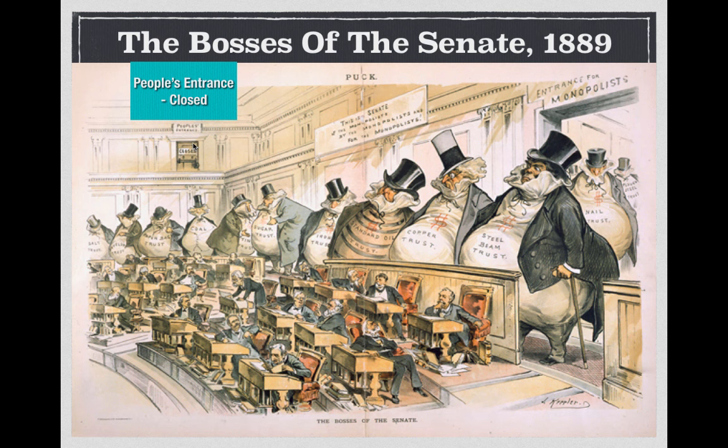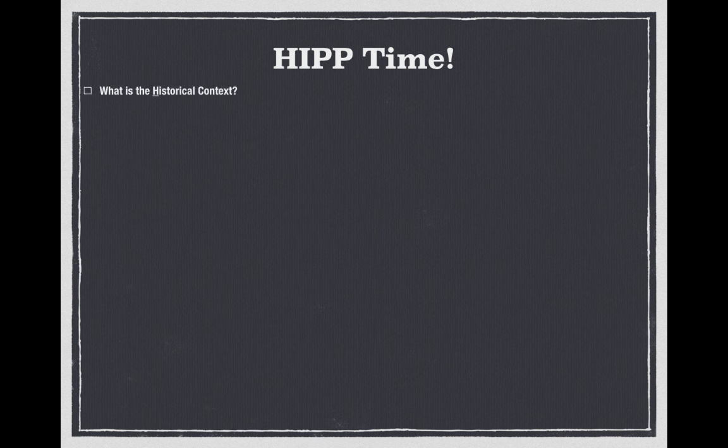And over here, it's hard to tell, so I wrote it. It says people's entrance here, and then the door is locked and it says closed. So the people do not have an entrance to the Senate, but monopolists do. So let's analyze this document.